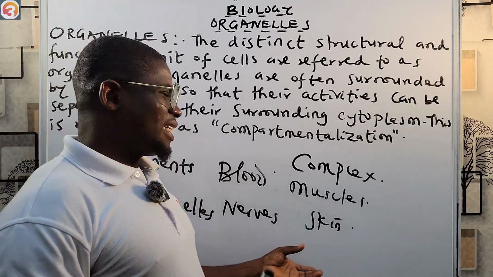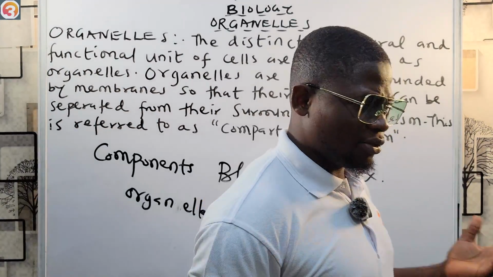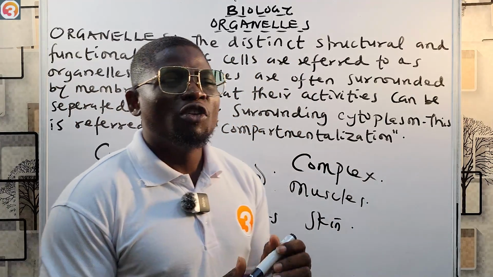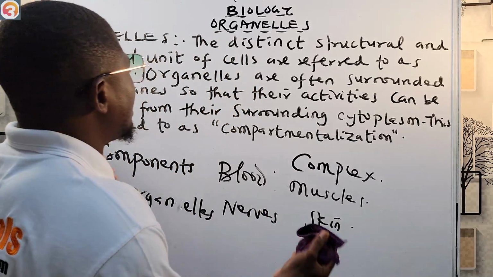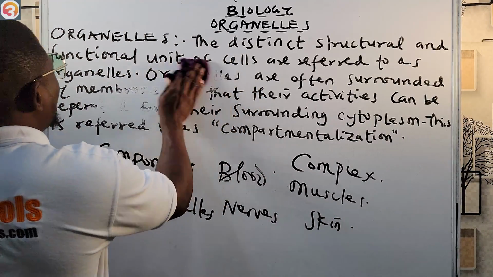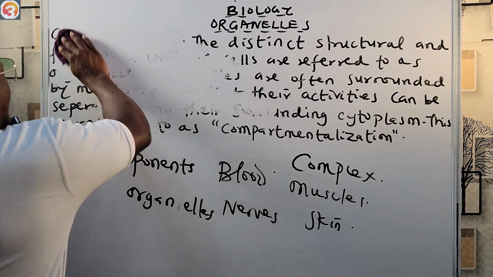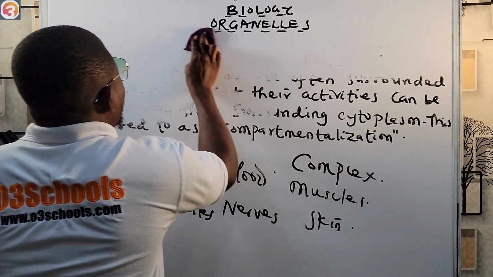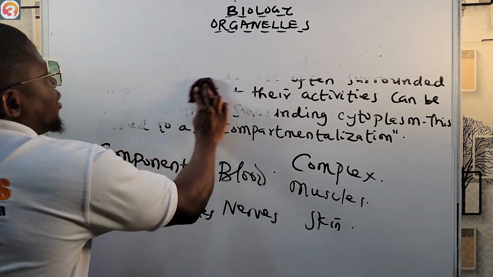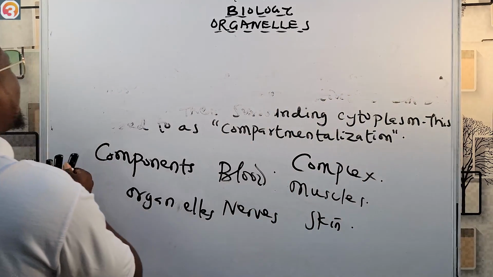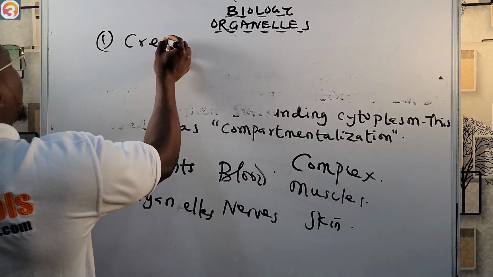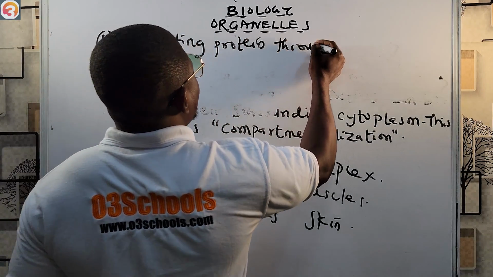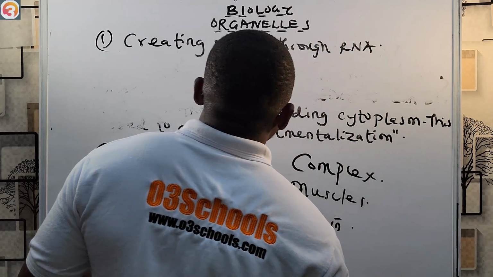Like I said, I like to explain to my students that organelles are tiny organs that perform specific functions for the cell. Some of those functions that organelles can perform include creating proteins through RNA, ribonucleic acid.